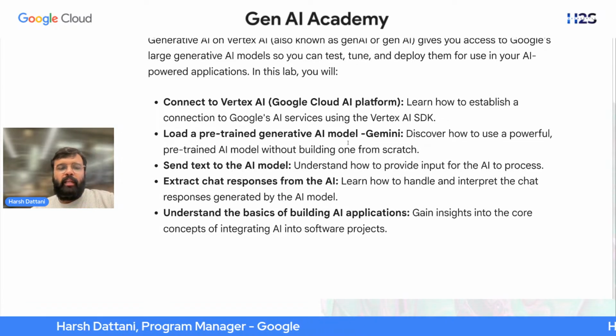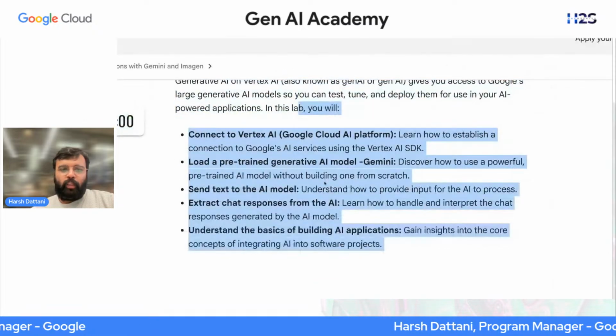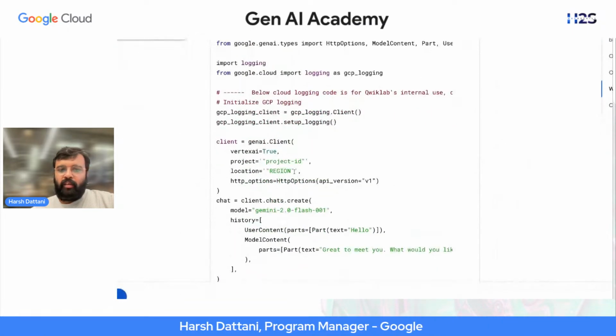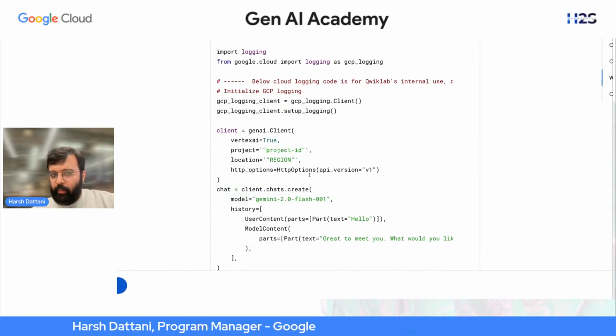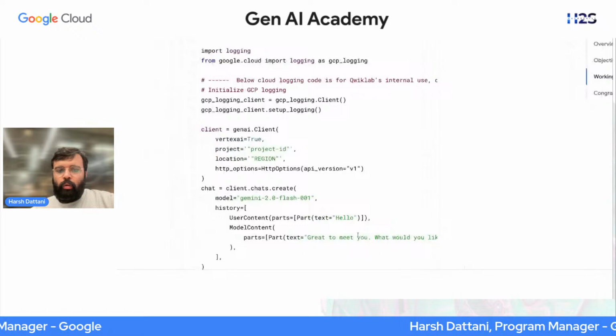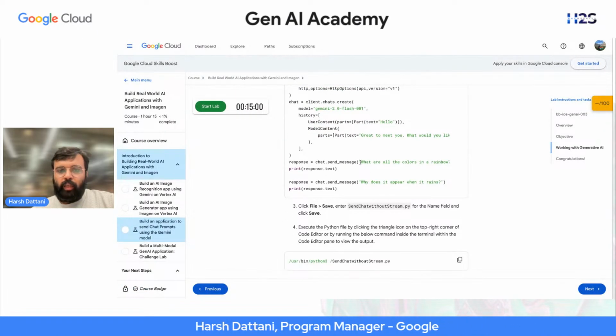So over here, we are building a chat based application. We imported Gen AI over here. We selected the project and region, which we passed through environment variables. And we passed our prompt over here. This is our prompt: what are all the colors in a rainbow?